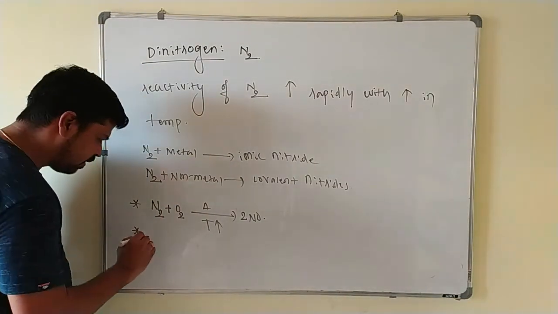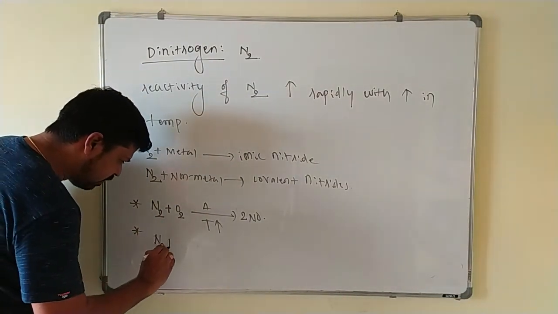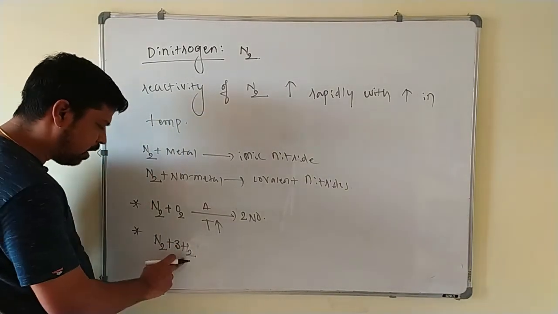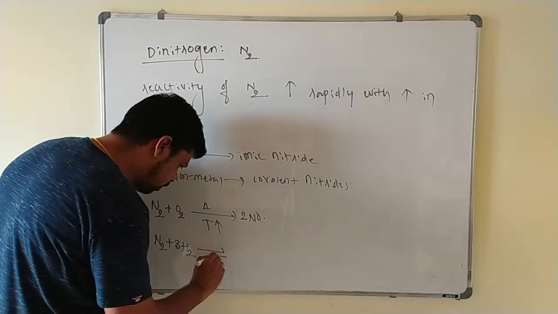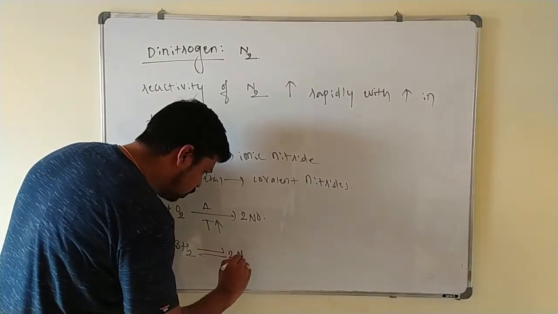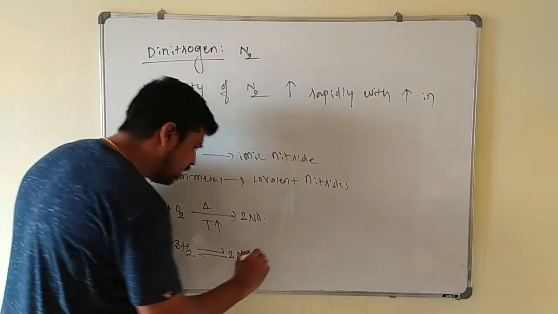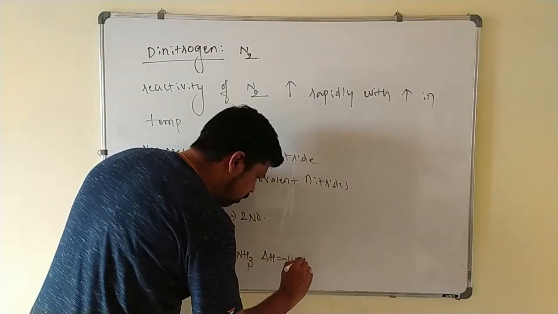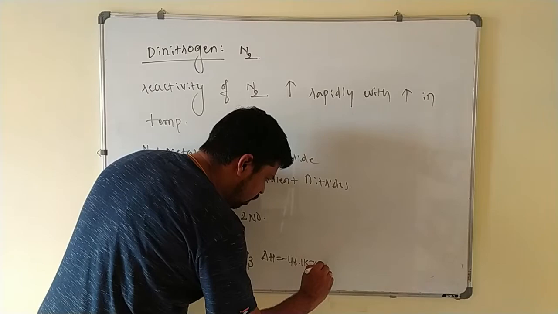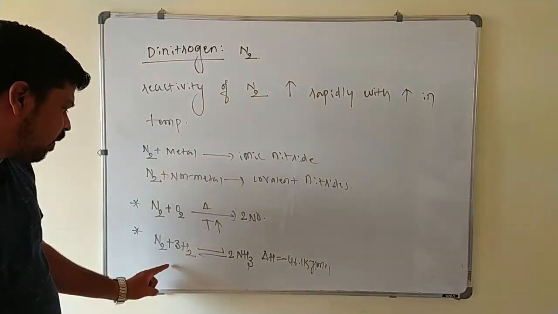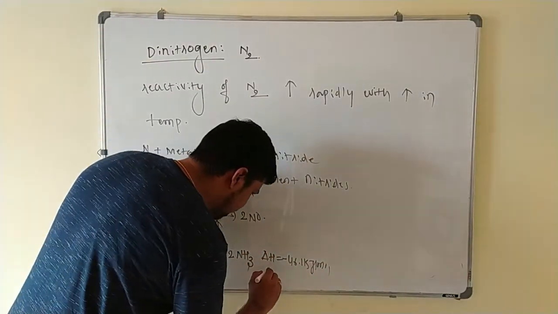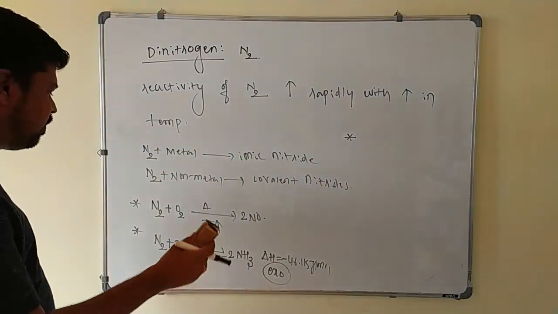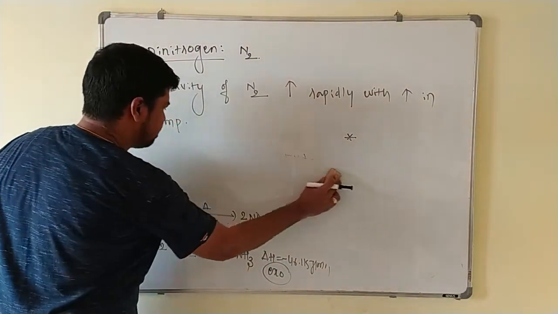Next reaction, with hydrogen it will combine to form what? Ammonia. 1 mole of N2 combines with 3 moles of H2 to form 2 moles of ammonia, and this reaction is exothermic, that is minus 41.6 kilojoule per mole of energy is released when 1 mole of ammonia is formed here, so this reaction is exothermic. Okay, next we will write other reactions.